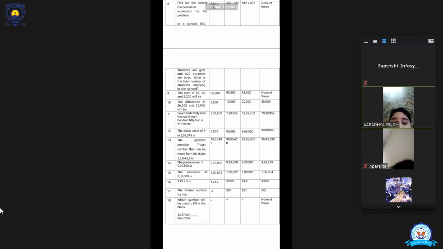Ma'am, option B. Yes, very good. Option B will be the correct option. How? Because we have arranged the numbers from greatest to smallest. So that means 9 is going to come first. Now see children, there are only 2 options in which 9 is coming first. Okay. Now, we have to keep on arranging it in descending order.